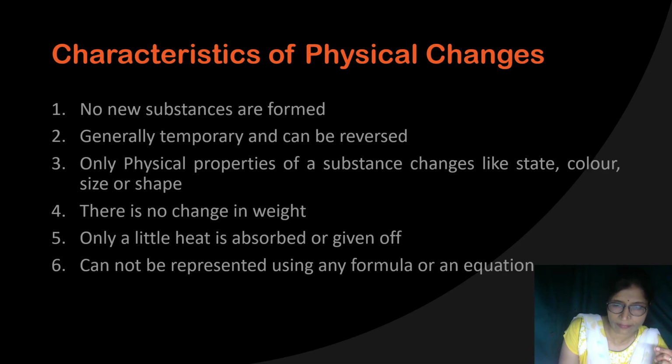Fifth point is that only a little heat is absorbed or given off. For the change of the color, it will take a little bit of heat. A very small amount of heat you will supply, then the color will change. And sixth, this physical change, that is heating of zinc oxide, you cannot represent it by a formula. It is ZnO, and after that also it is ZnO. So I cannot represent this physical change by formula or by equation. I think now it is clear to you what types of changes are considered physical changes and why.